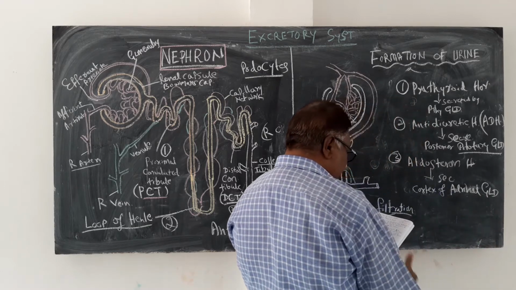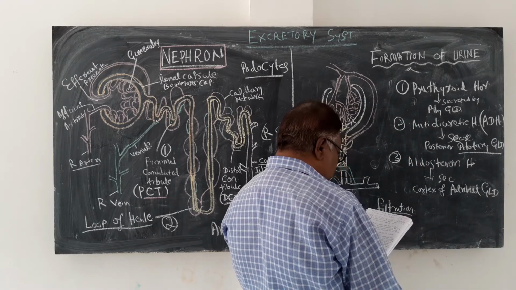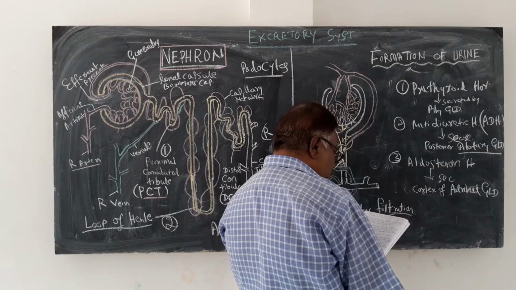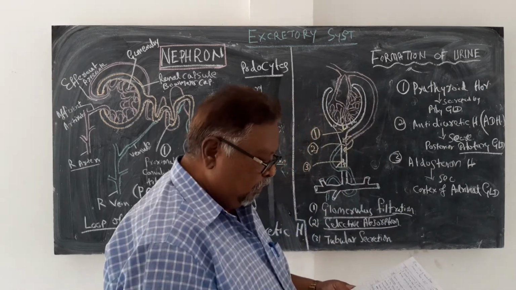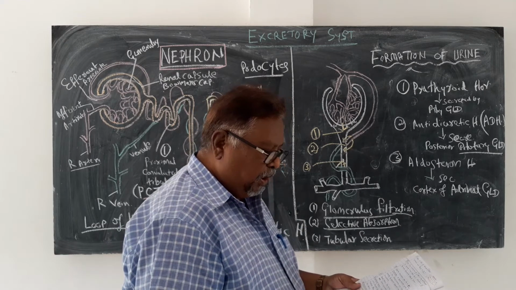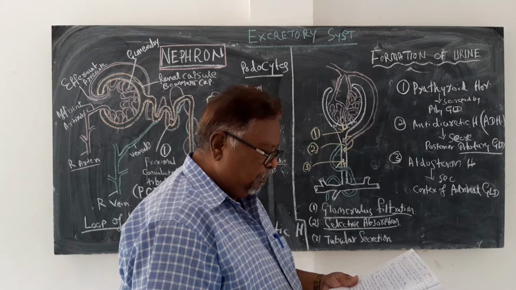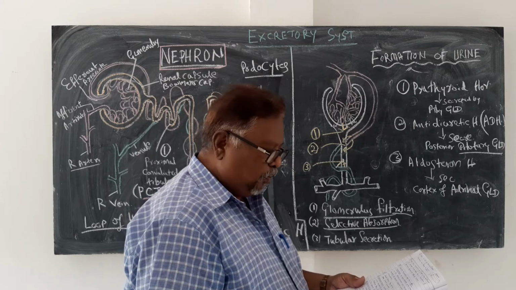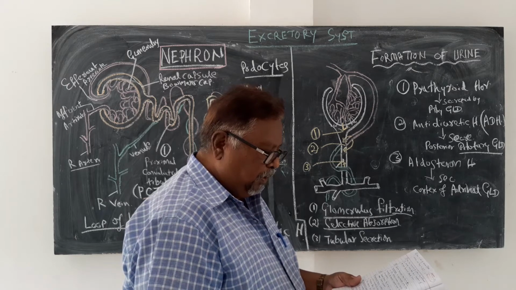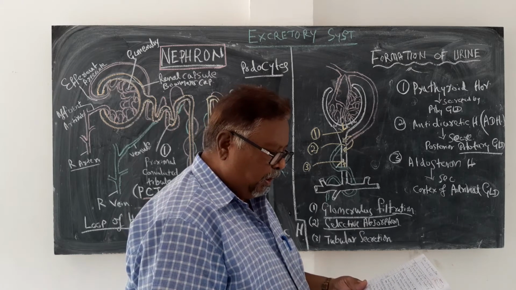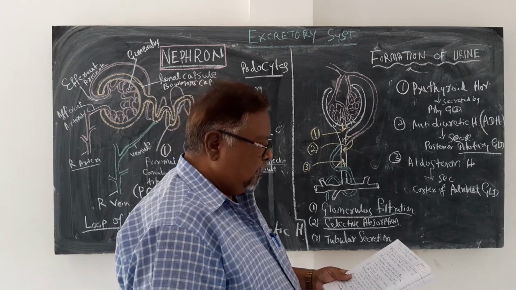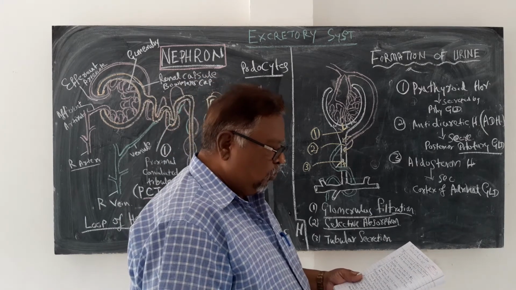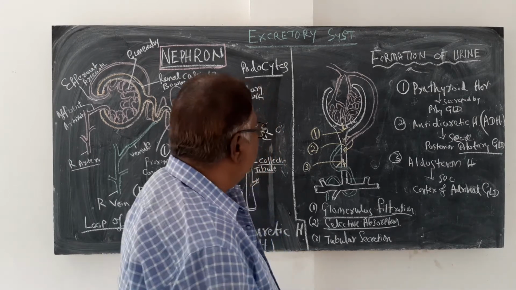This is secreted by the adrenal cortex, which increases the reabsorption of sodium and water and excretion of potassium, and is responsible for the reabsorption of sodium and water. So here the aldosterone is produced by the cortex.